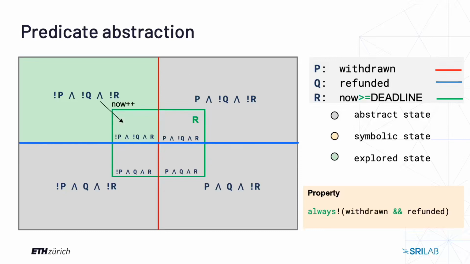Now, let's look how withdraw and refund functions change our explored state space. The only state that we need to discover now is the state we can reach by increasing system time after the withdrawal. Now we can see the full reachable state space from the initial state. We can see that the property actually holds, and adding more predicates has helped us.